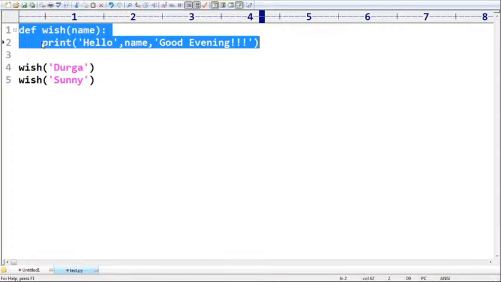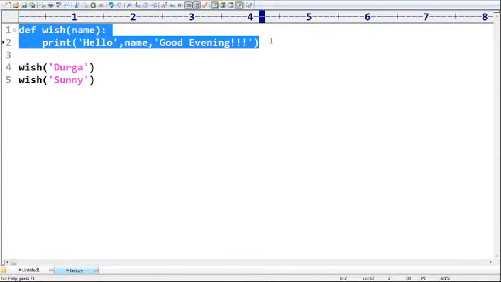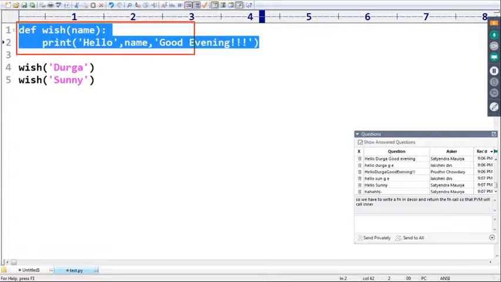Okay, what we require to do is, I want to define enhanced functionality for Sunny, sir. Because I'm not satisfied with this wish functionality. Wish is always responding the same for every person, including Sunny also. If Sunny is coming, do some special response. So I want to extend this functionality with some more extra functionality. For that, I'm going to use the decorator concept.